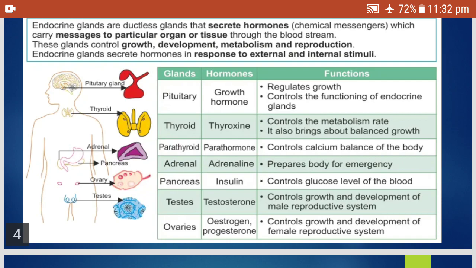Testis secretes testosterone, which controls the growth and development of the male reproductive system. It helps in the development of secondary sexual characters also. Ovaries secrete estrogen and progesterone which control the growth and development of the female reproductive system. This table can be given in the exam and questions can be asked from the table. Kindly refer to this table in the textbook also.